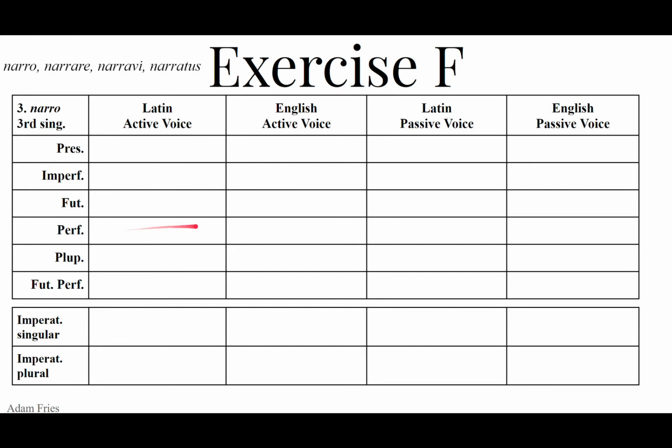So the perfect active, third person singular, the endings are I, isti, it, imus, istis, erunt. So we want it. Narawit. He, she, it told. We don't say telded. Told. Has told. Passive. Naratus aum est. He, she, it was told. He, she, it has been told.